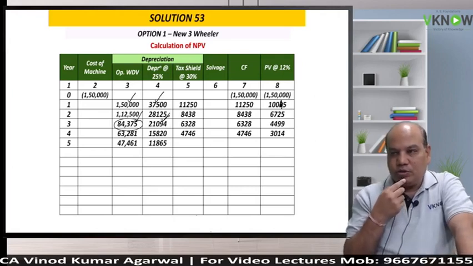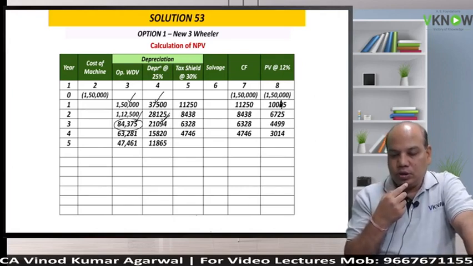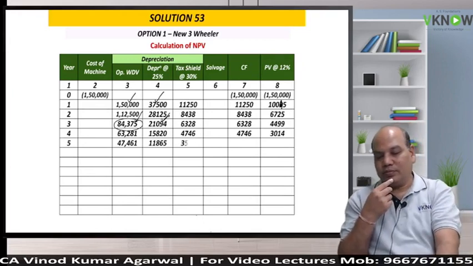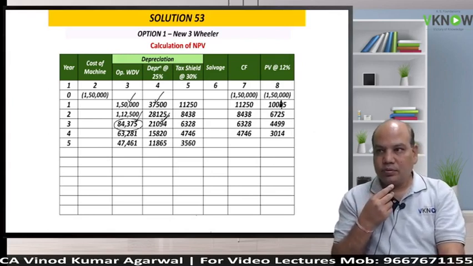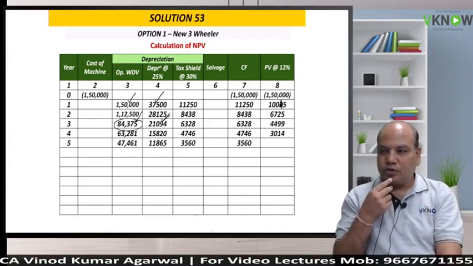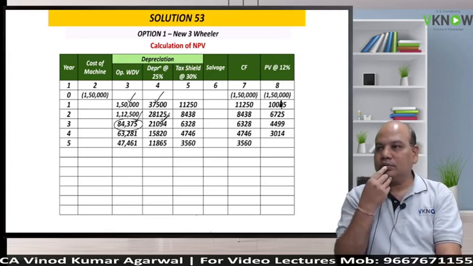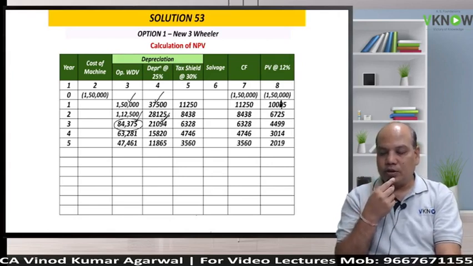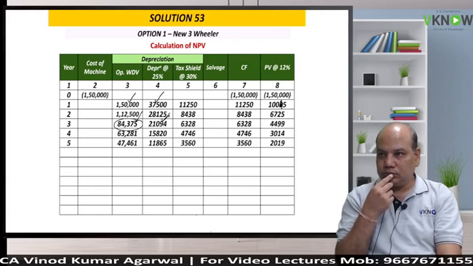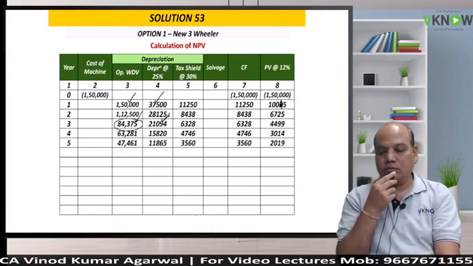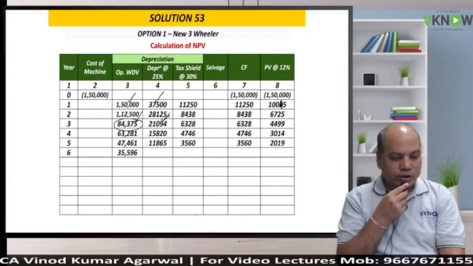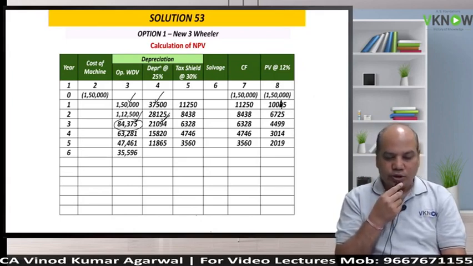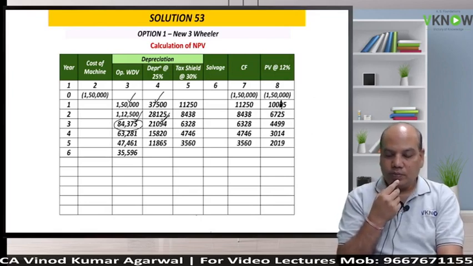Next year opening WDV, come on. 47461 into 25%, 11865 into 30%, 3560. 3560 into fifth year factor, 0.567, equals 2019. We are solving question number 53, November 2022 exam. Very important.